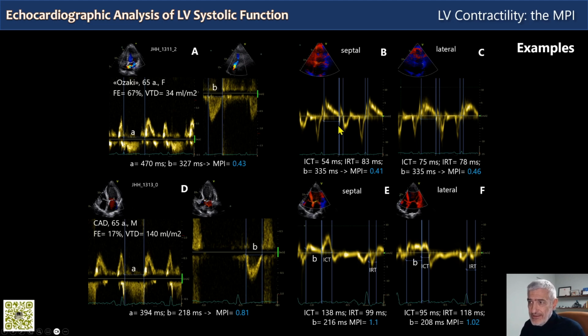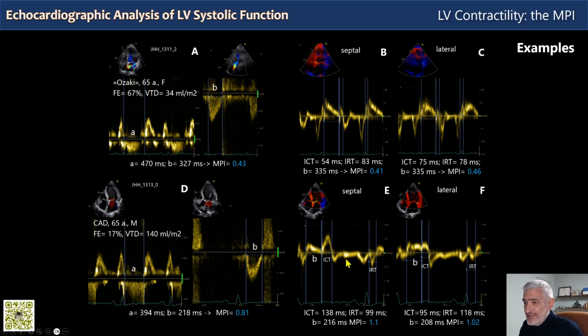So we have the isovolumic relaxation here before the mitral period, the diastolic period, and the isovolumic contraction here before the systolic period. We measure them directly, and also we measure ejection, and the calculation takes us to 0.41 on the septal side and 0.46 on the lateral side. In this case, the values obtained with the two methods are quite similar.